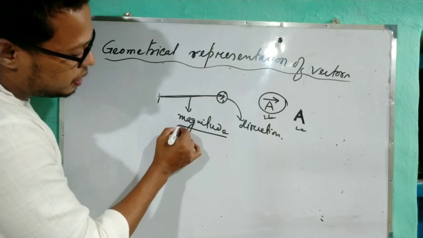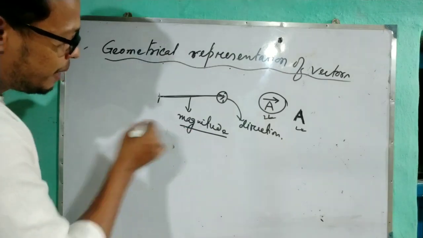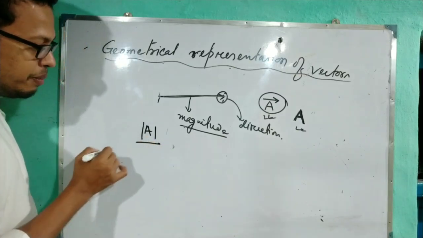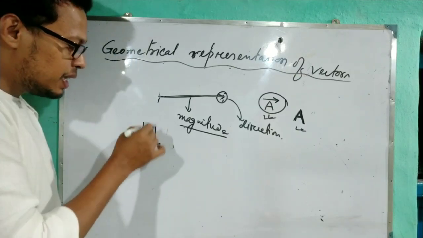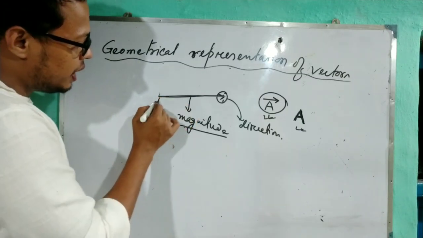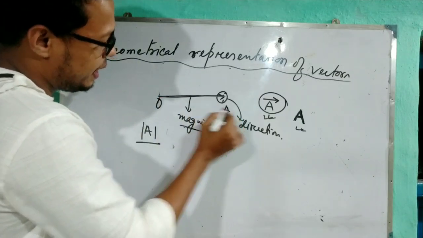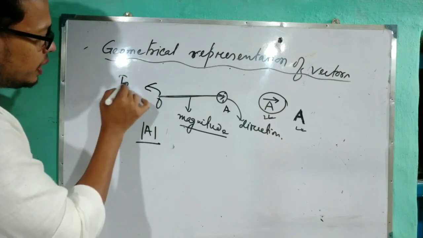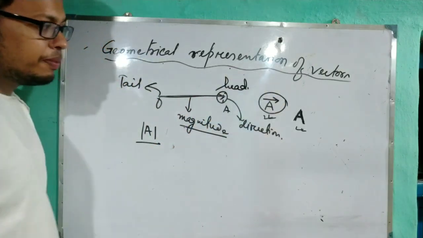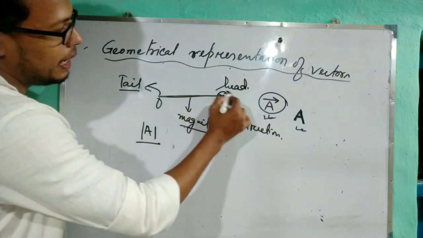How to represent the magnitude of a vector? The magnitude of a vector is represented by the mod. See, mod A means it represents the magnitude of A. Now, if I give the names O and A, this O is called the tail and this is called the head. Okay? Tail and head.